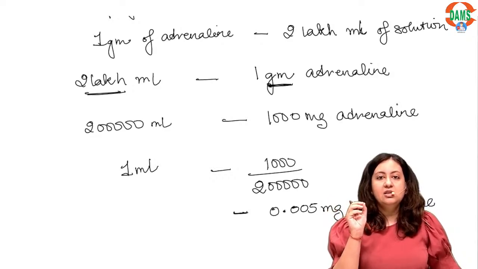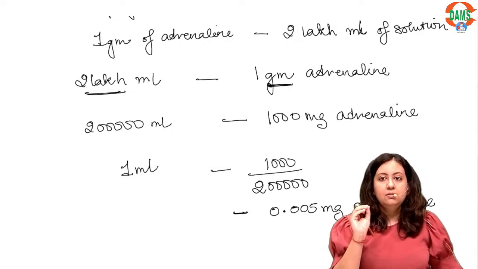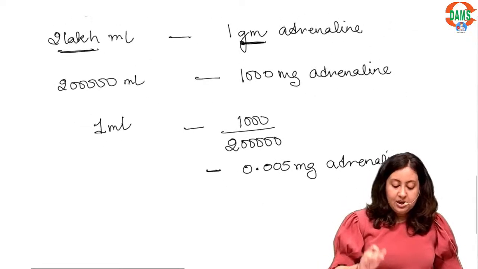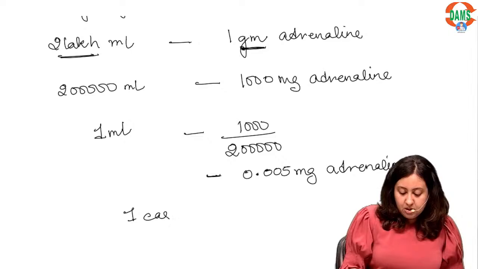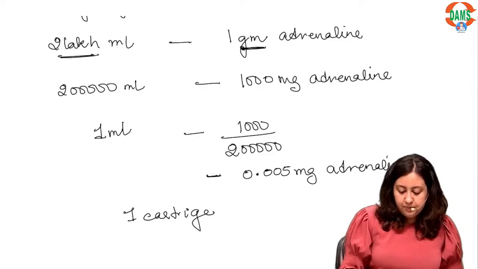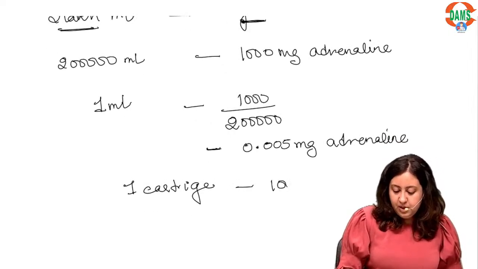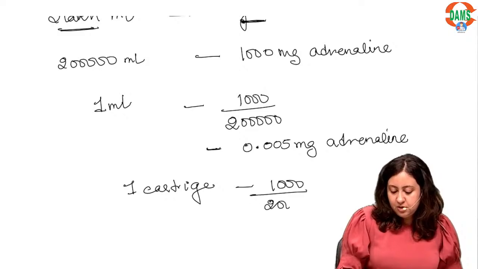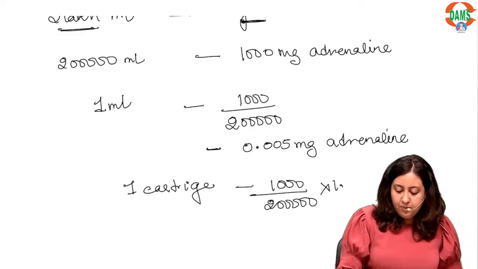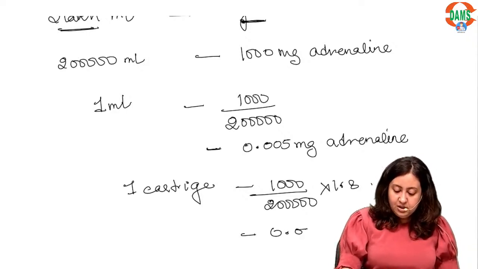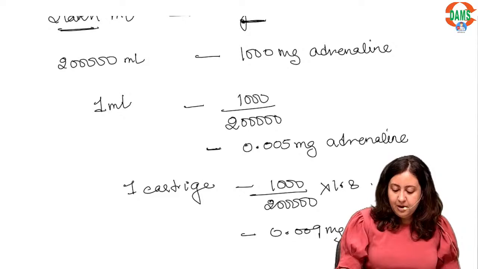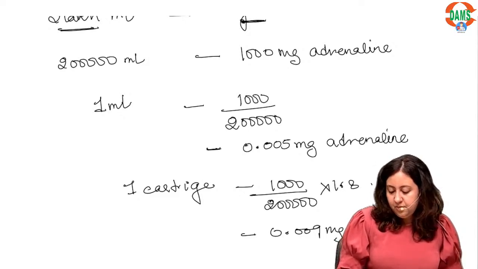Again, if they ask for one cartridge, this will be 1000 divided by 2 lakh into 1.8, which is 0.009 milligram of adrenaline.